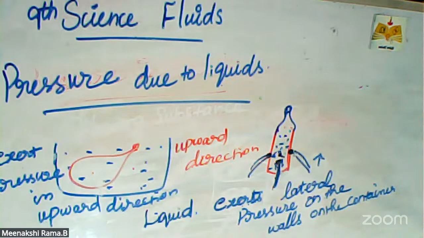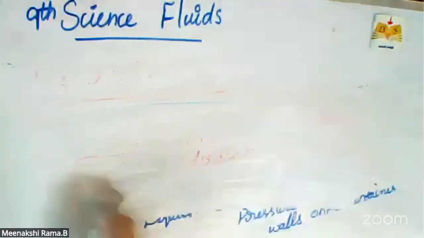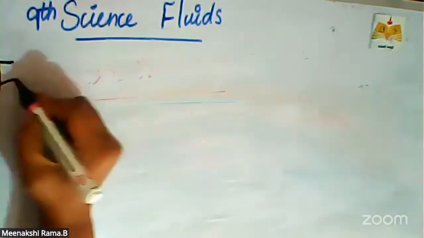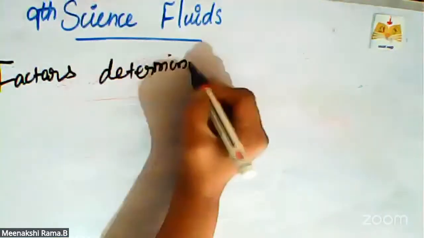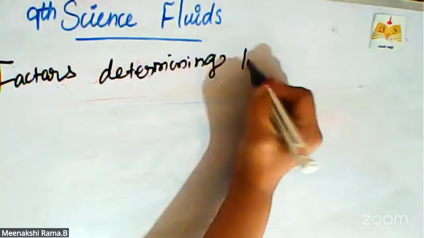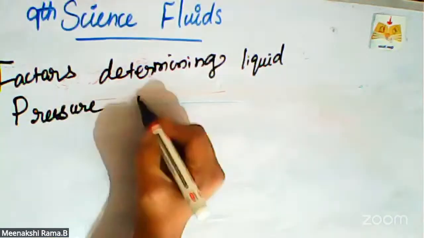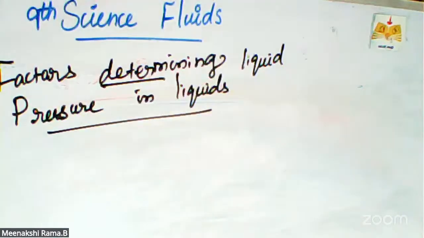Next one is factors determining pressure in liquids. What are the factors that determine the pressure in a liquid?